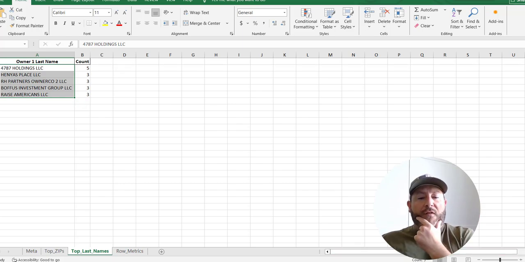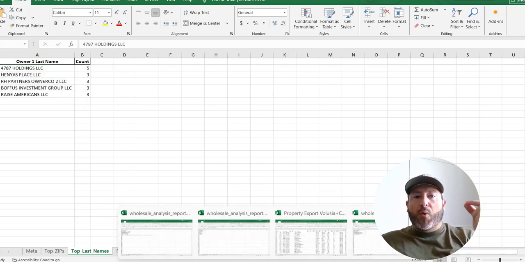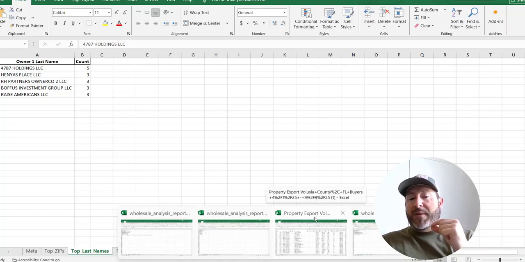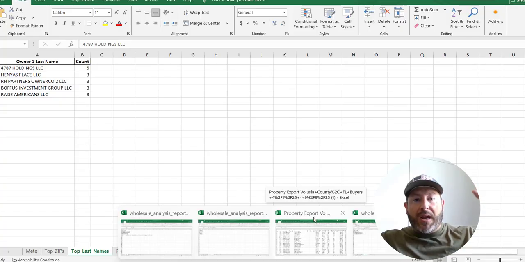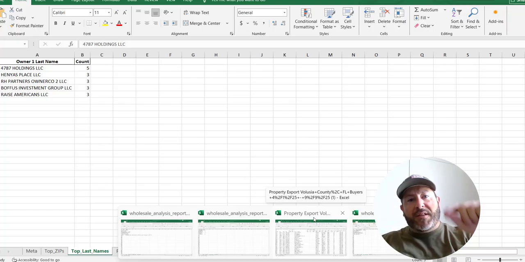This is the way that you need to start thinking about your wholesaling business, because look, if you're making lowball offers to sellers, if you're just randomly picking areas, if you're just randomly going out looking for properties everywhere, this is the kind of information that makes everything easier for you and your business.